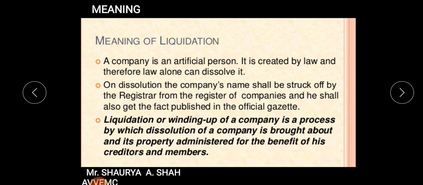Now liquidation or winding up of a company is a process by which dissolution of a company is brought about and its property administered for the benefit of its creditors and members, right?